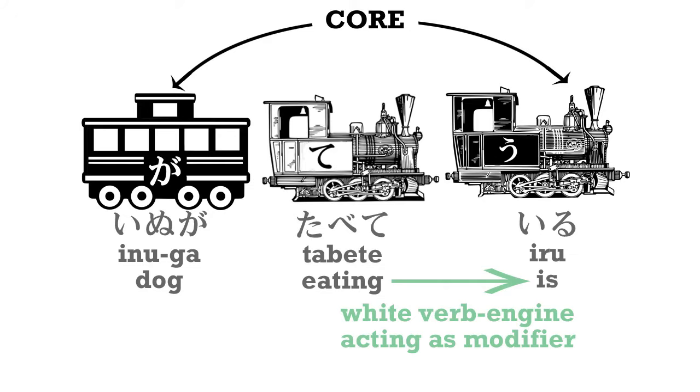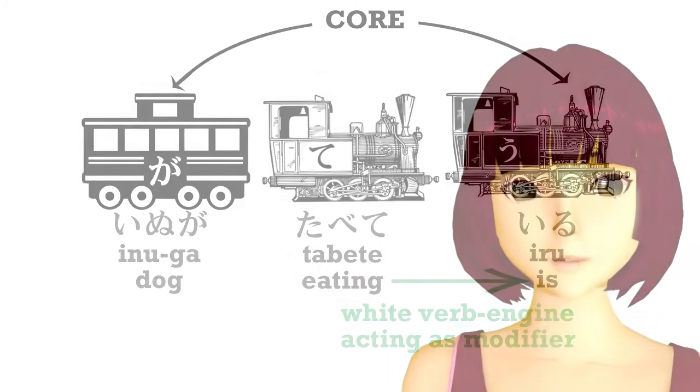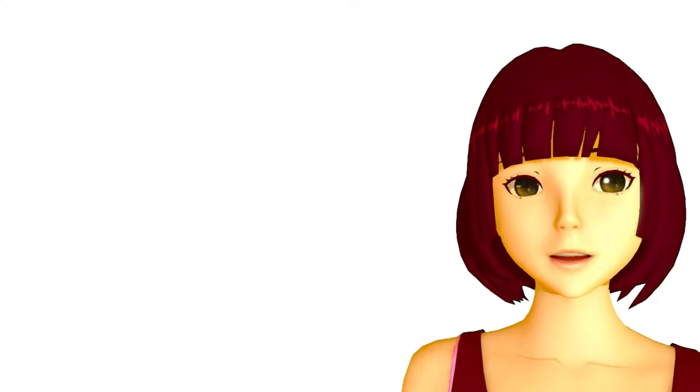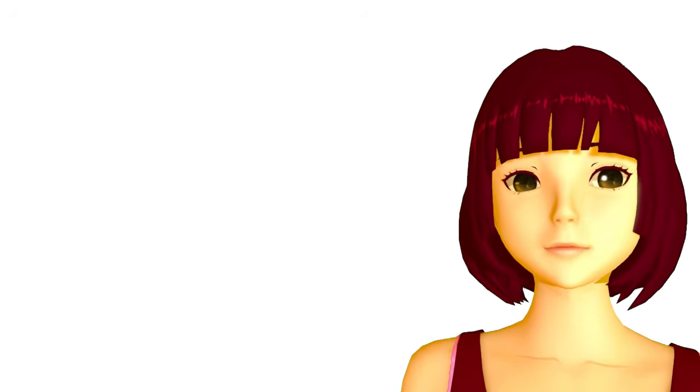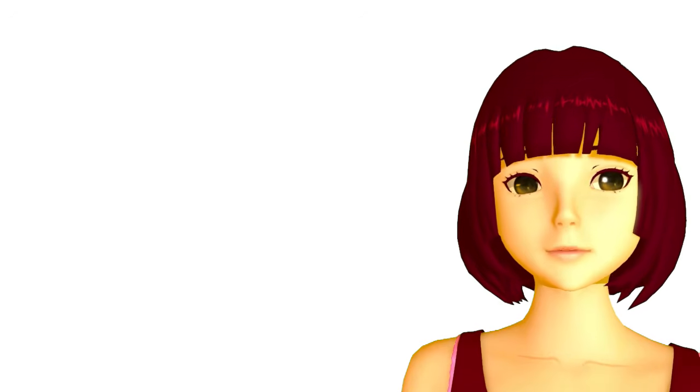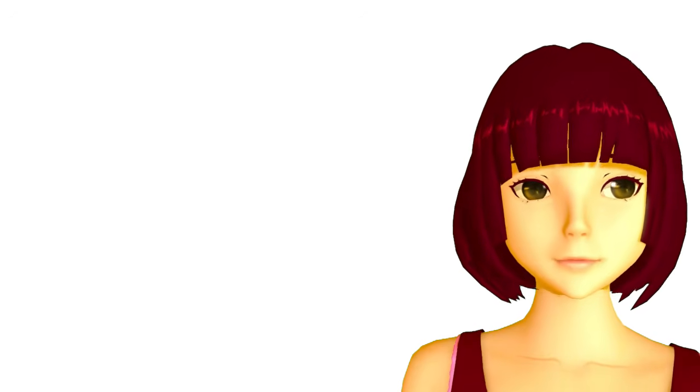And we're going to see this white engine structure over and over again as we go deeper into Japanese. And just as in English, we don't say the dog is eat. We use a special form of the verb that goes along with the verb of being. So in English we say is walking, is eating. In Japanese we say tabete iru, aruite iru.